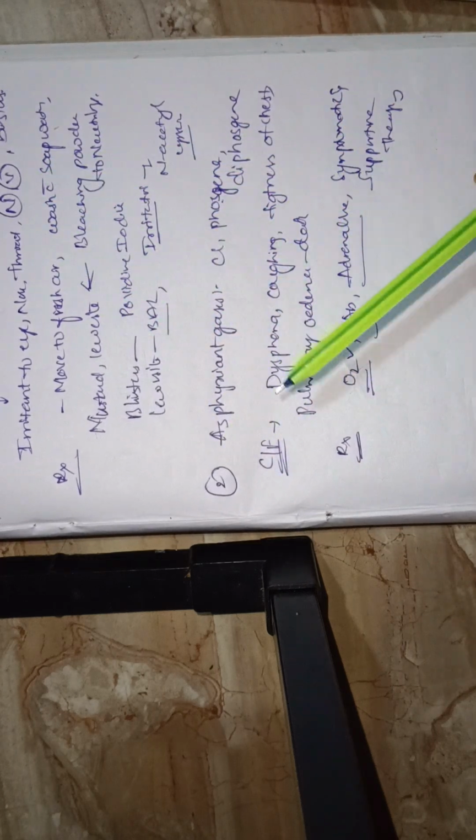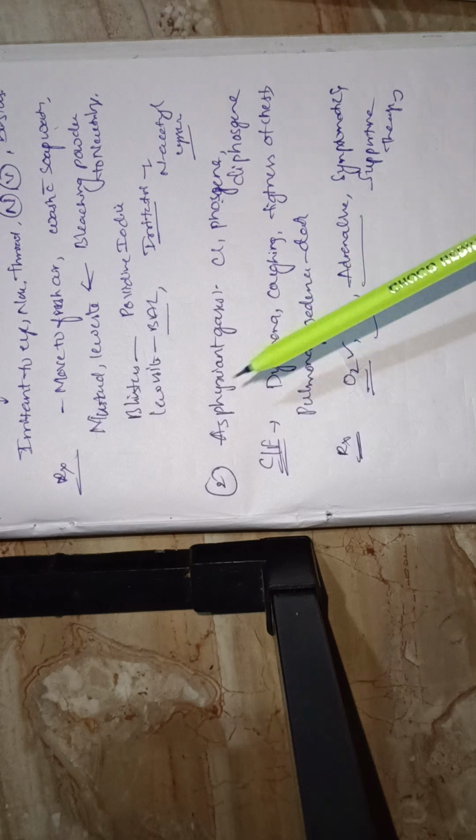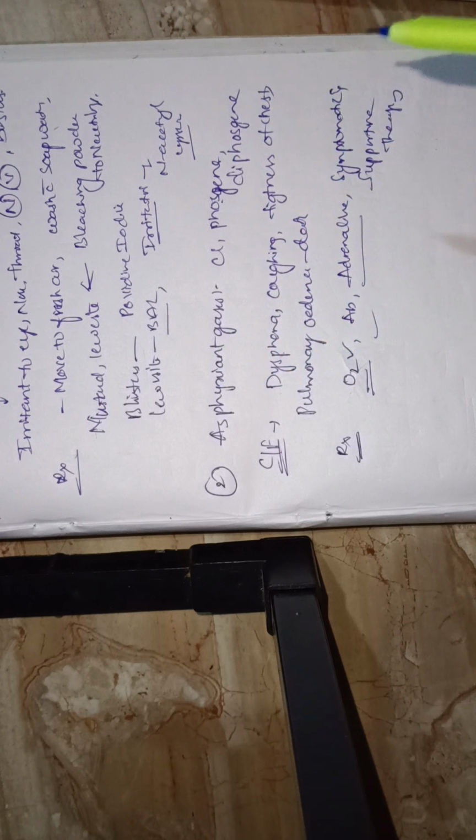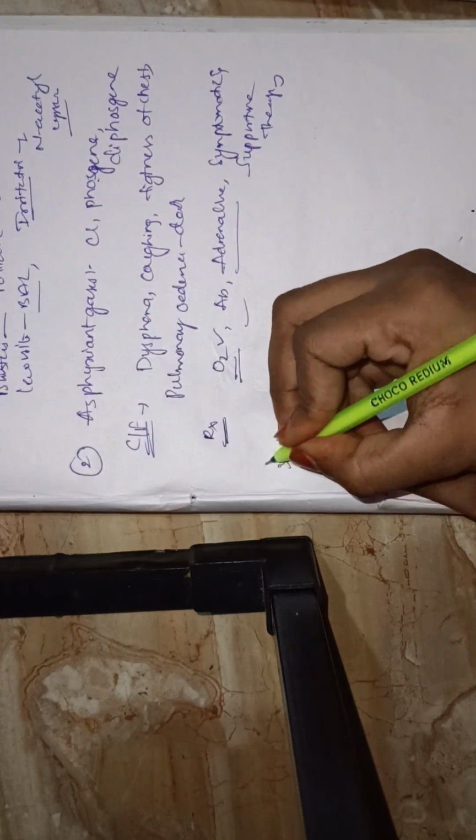What are the clinical features? It causes dyspnea, coughing, tightness of chest, pulmonary edema, and death. What is the treatment? First give oxygen, after that antibiotics or adrenaline, then only symptomatic and supportive therapy. First, I discussed the vesicant blistering gases, mustard gas and lewisite. Then I discussed the asphyxiant gases, chlorine, phosgene, and diphosgene. Now another war gas I will discuss.